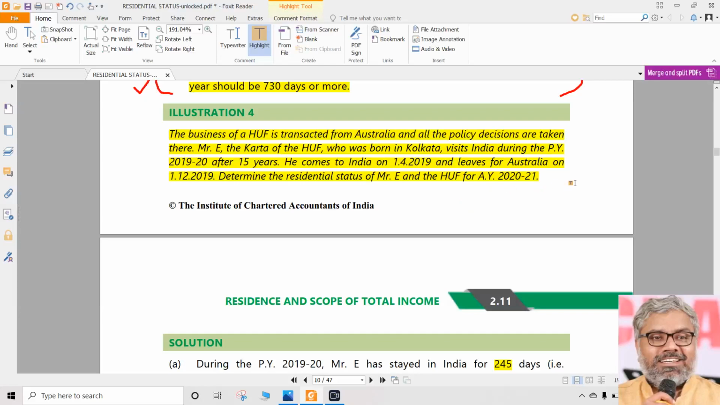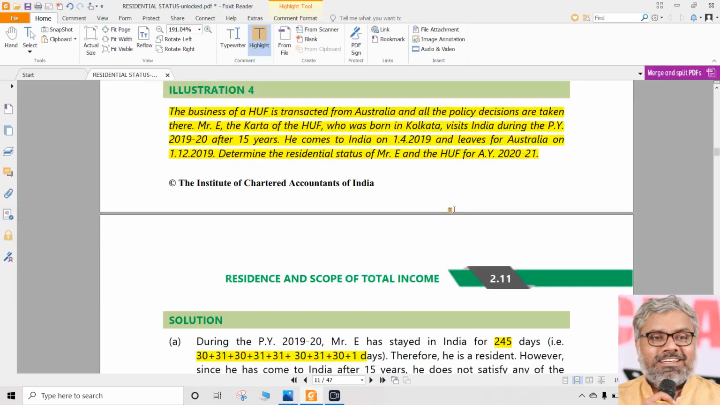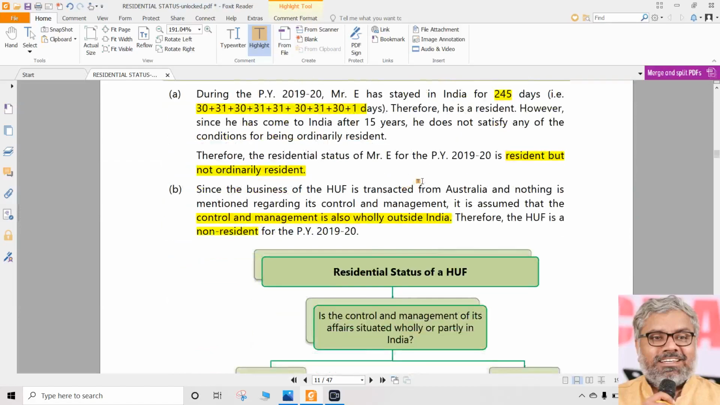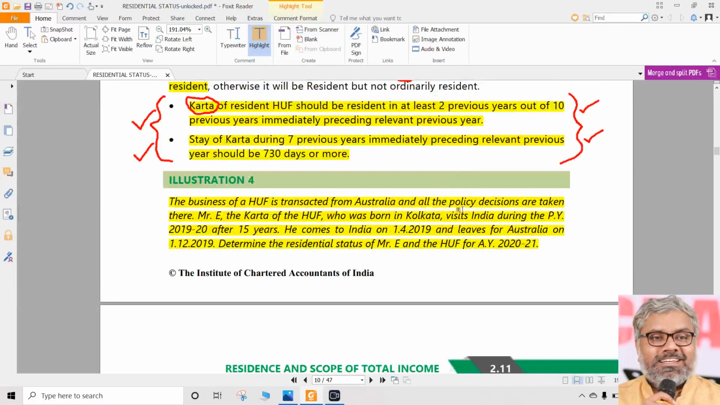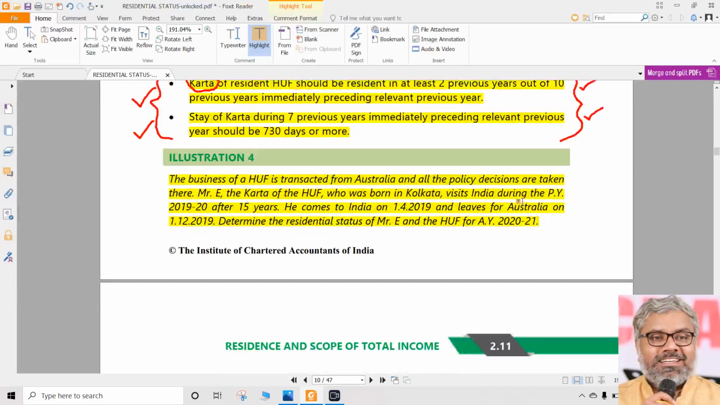Then what? Then the basic residential status of HUF would be that of resident. Then we have to check about E. Once again, same 2 additional conditions we have to check. What are those? Whether he stayed in India for 730 days or more? No. Was he resident in 2 out of 10 years in the previous 10 years? No. So both not satisfied. So what will be the residential status of HUF in that case? It would be also resident but not ordinarily resident. That is also an additional question that may be asked in this.